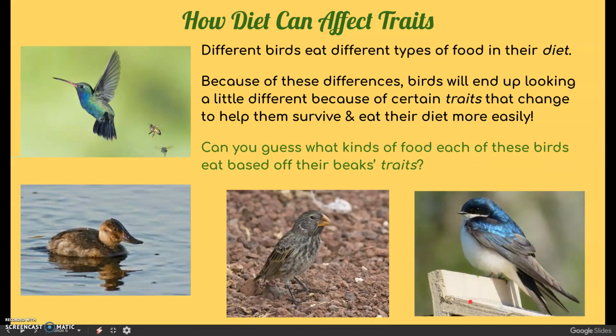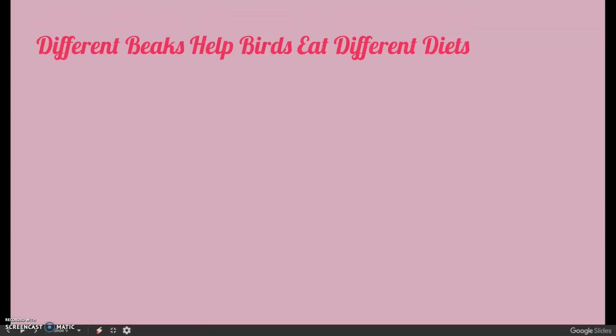So can you guess what kinds of food each of these birds eat based off of their beak traits? They're all a little bit different. We've got a long skinny one here, a scooping bill beak, a broad deep beak, and a tiny little beak. So let's go over those. Different birds have different beaks to help them eat different diets.